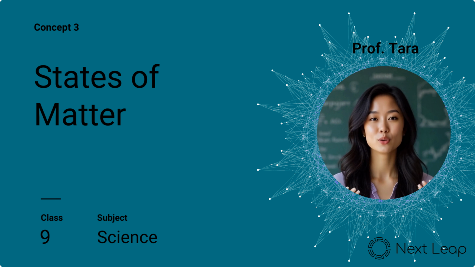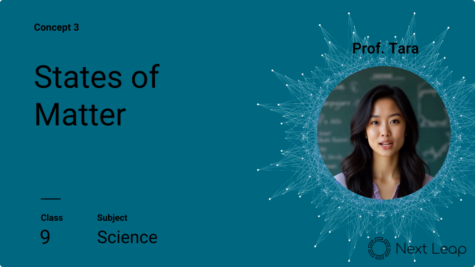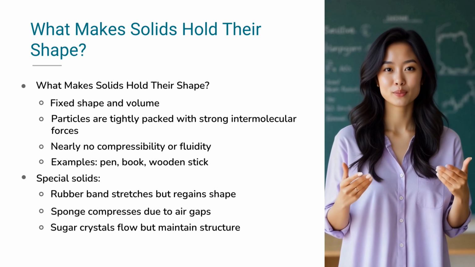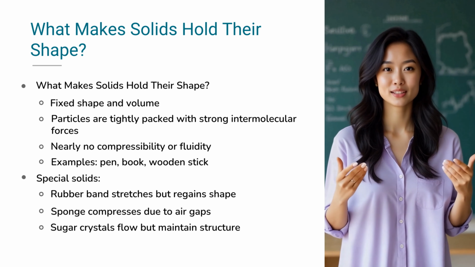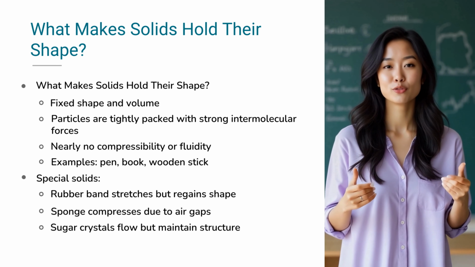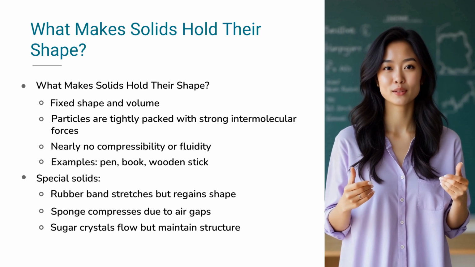It all comes down to how their tiny particles are arranged, spaced, and move. In this video, let's break down the three states of matter: solids, liquids, and gases. Let's kick things off with the solid state. Solids are materials that have a definite shape, a fixed volume, and strong forces of attraction between their particles.